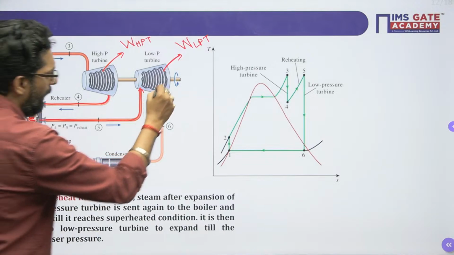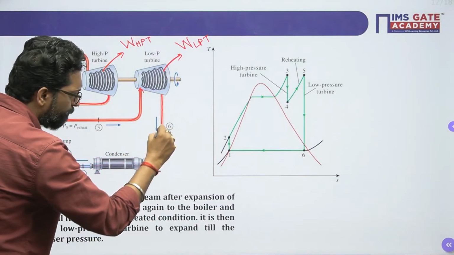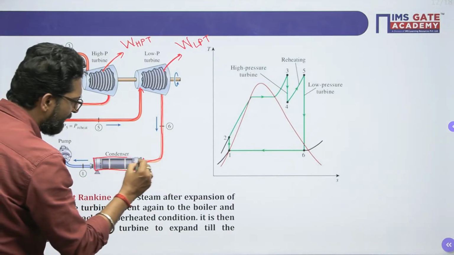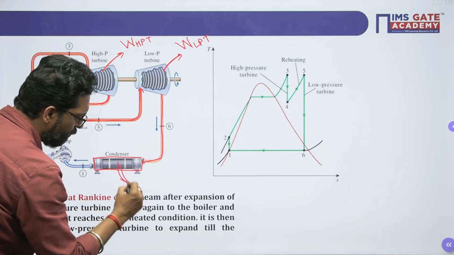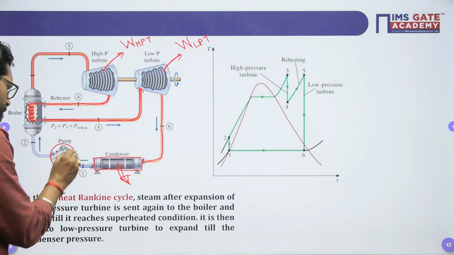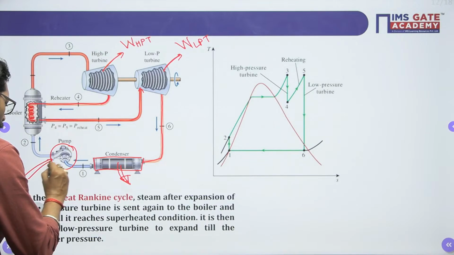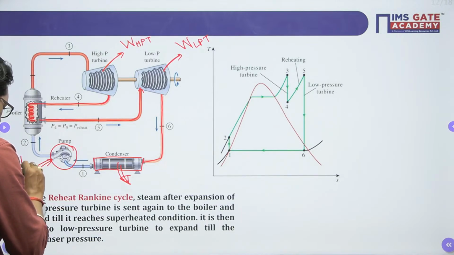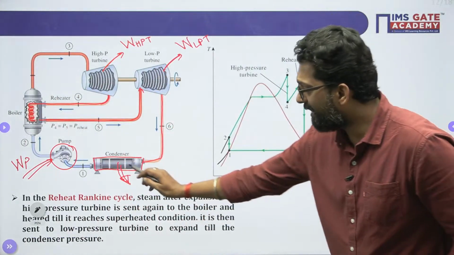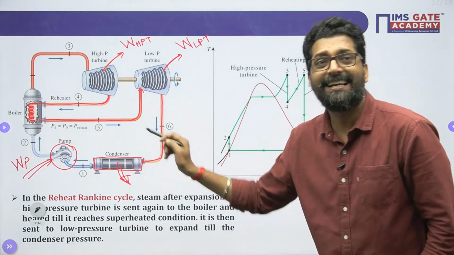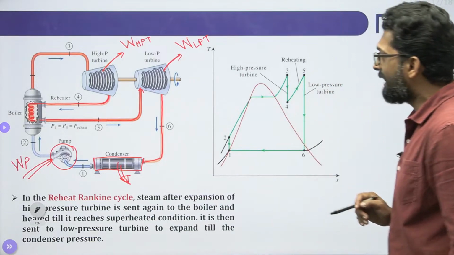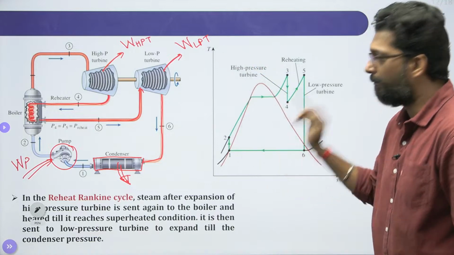Now, after that it will expand and go to the condenser. From that condenser there must be a heat rejection. And then there is a pump. In this pump, it is given that work input to the pump. So what amount of heat will the condenser reject? The question is asking in that manner. What is that, beta? If you draw the TS diagram,